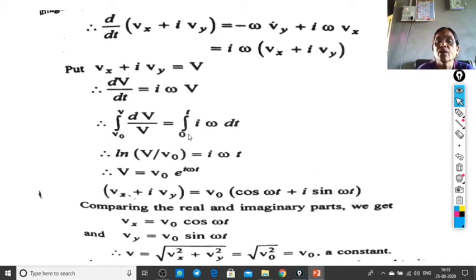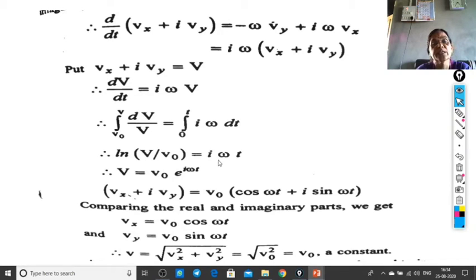When the initial speed is V0, at that time t is equal to 0, and when the final time is t, the velocity is V, and therefore it is equal to the integral from 0 to t of i omega dt. As you know, the left-hand side simplifies to log of V upon V0, and the right side is i omega t, because the integral from 0 to t of dt is equal to t.